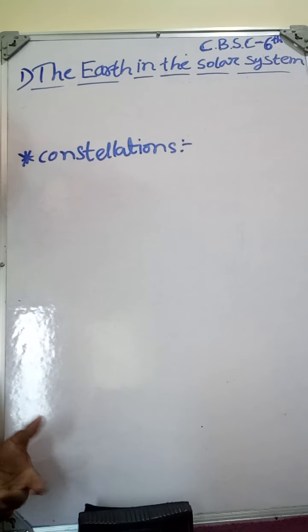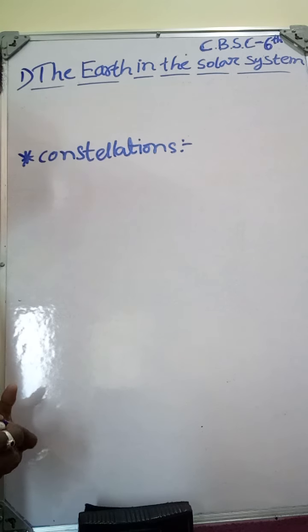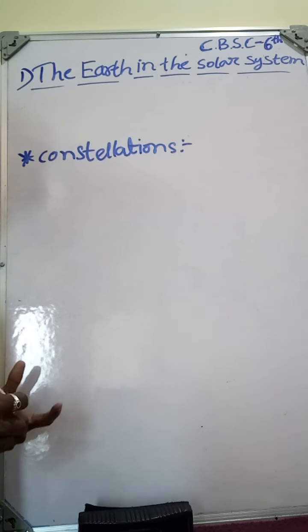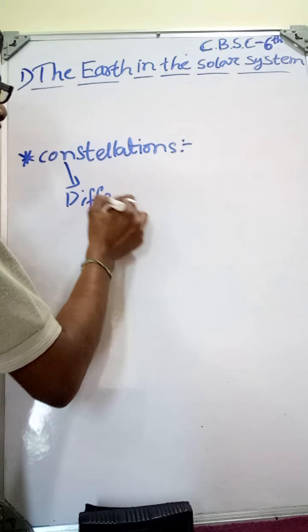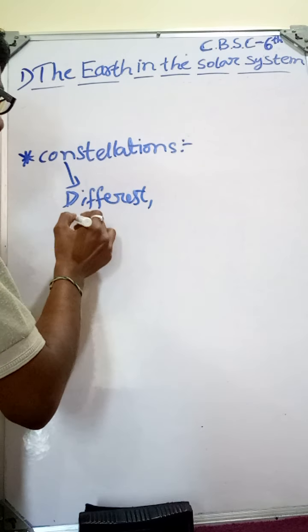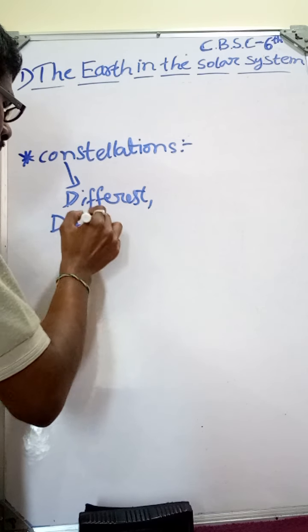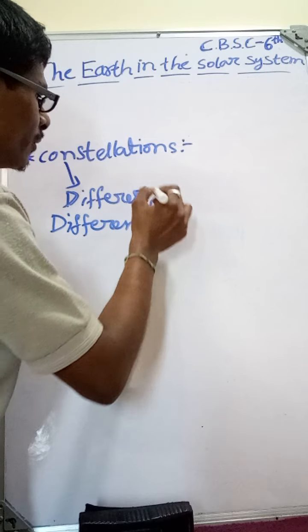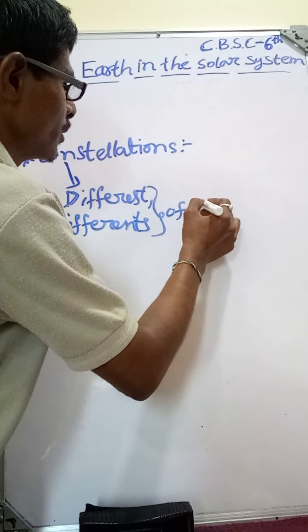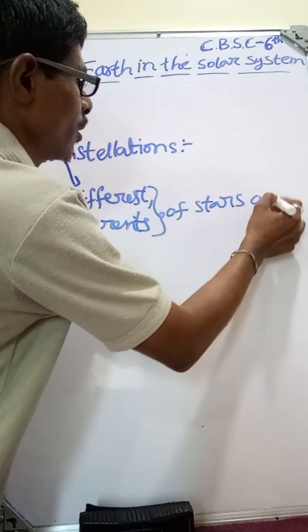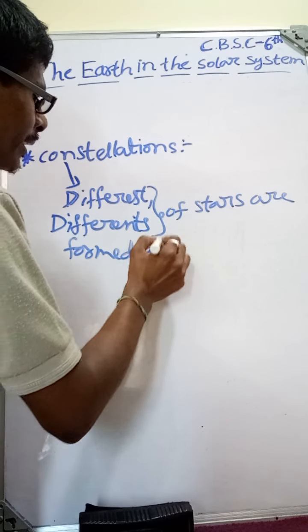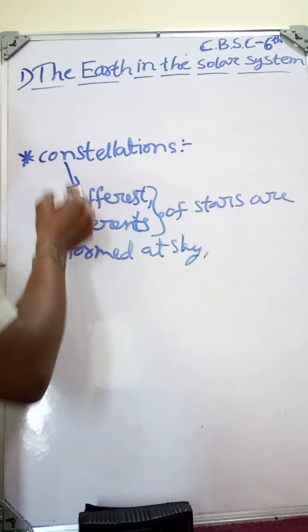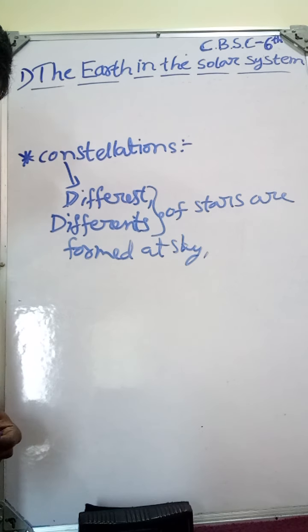If you observe the night sky, we can observe different patterns formed by different groups of stars. Different groups of stars formed in the sky are called constellations.